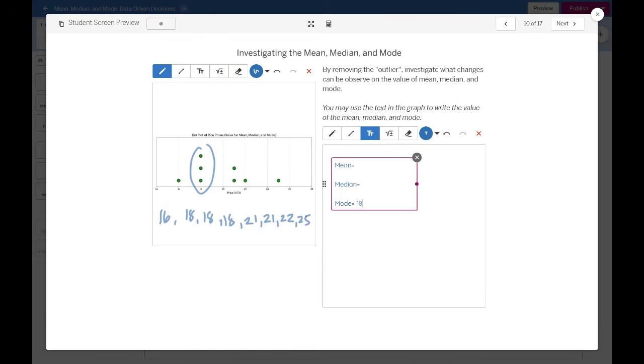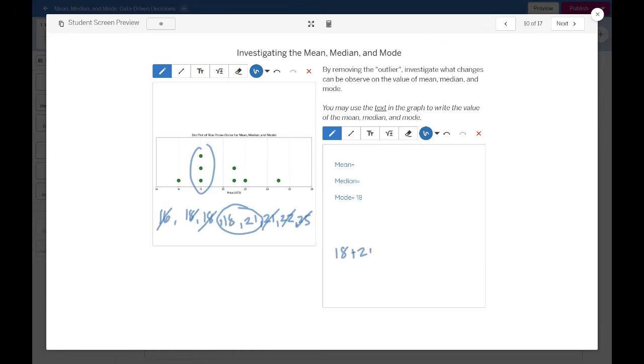As we can see here, we remove numbers until we reach the middle part, where we have two numbers, 18 and 21. To get the middle number out of 18 and 21, we need to add them together. So we have 18 plus 21 over 2.